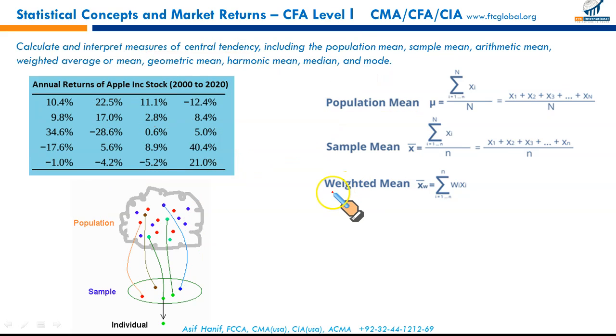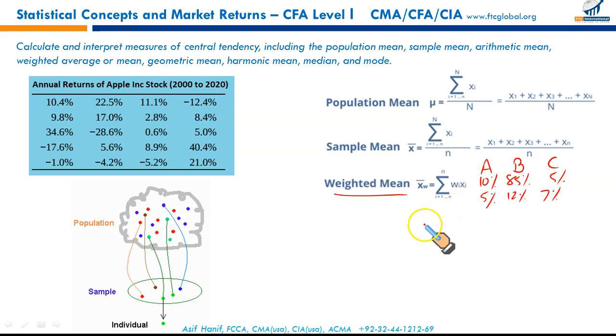Next is weighted mean. I'm sure all of you know what it means. Let's say I have 3 securities A, B, C. My investment is distributed 10% in A, 85% in B, for example, and 5% in C. This is the proportion of my investment. Expected return on A is 5%, B is 12%, and C is 7%.